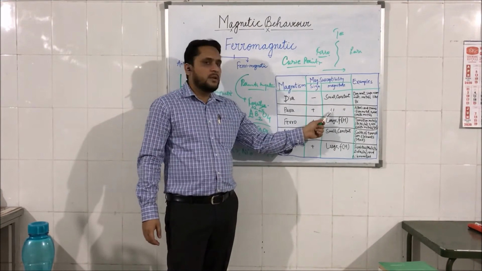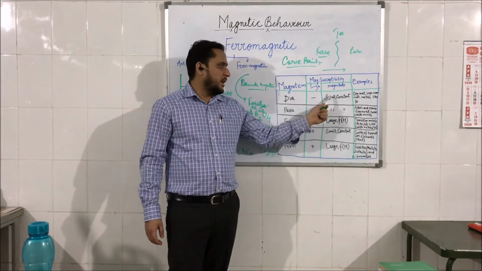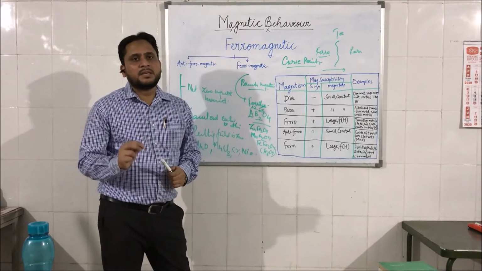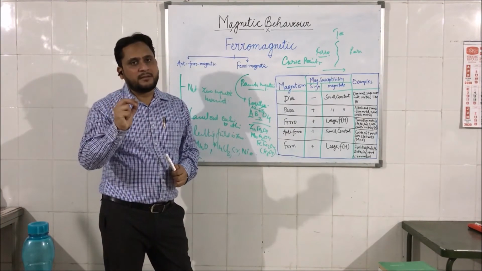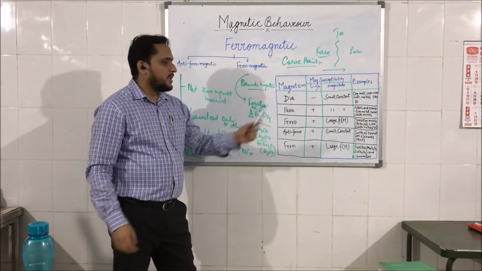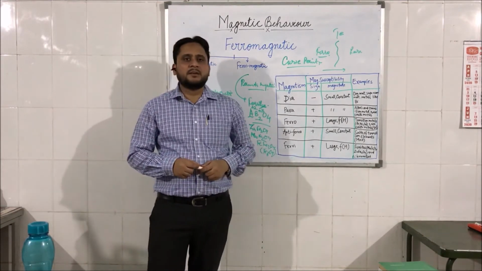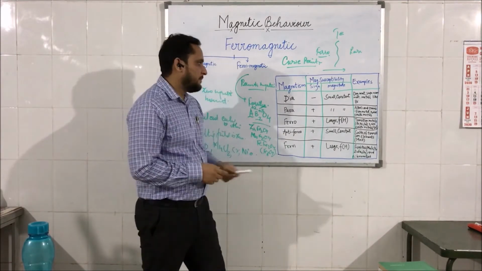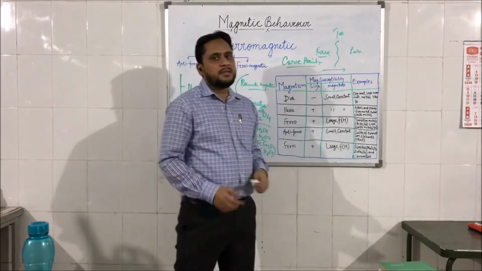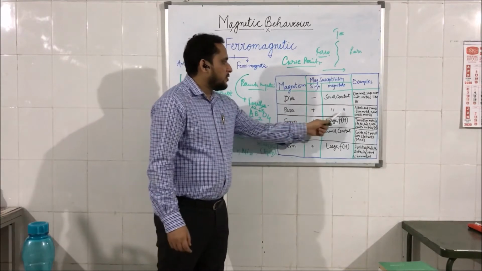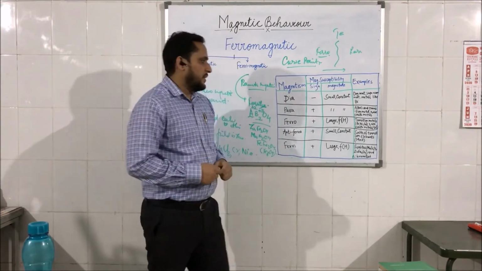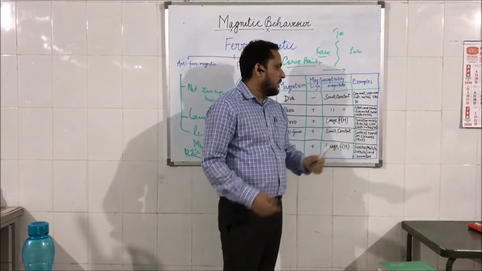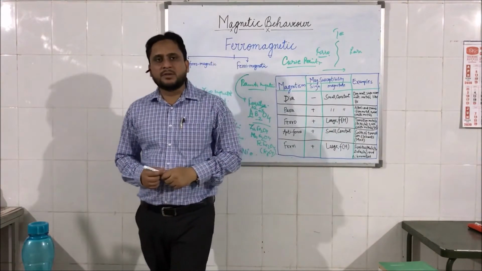Again, we have only small magnetization. I have told you that in the case of diamagnetism, the magnetic susceptibility is 10 to the power minus 5 with a negative sign, while in the case of paramagnetic materials, it is from 10 to the power minus 5 to 10 to the power minus 2 with a positive sign. Again, it is constant. That means it also does not depend upon the strength of the magnetic field. All alkali metals and transition metals are examples of this category.